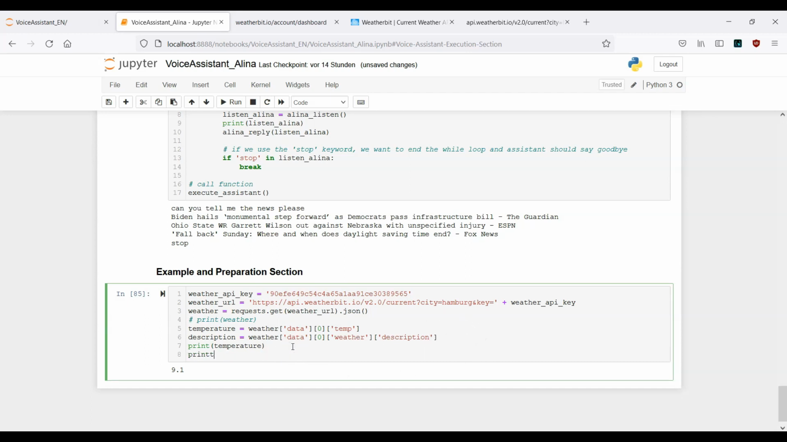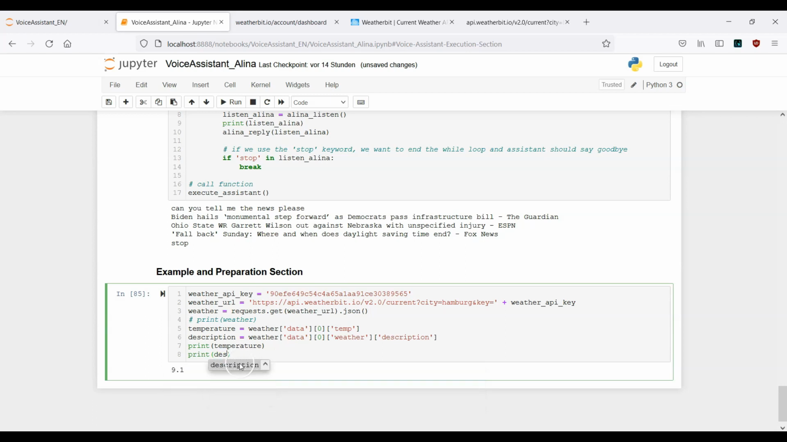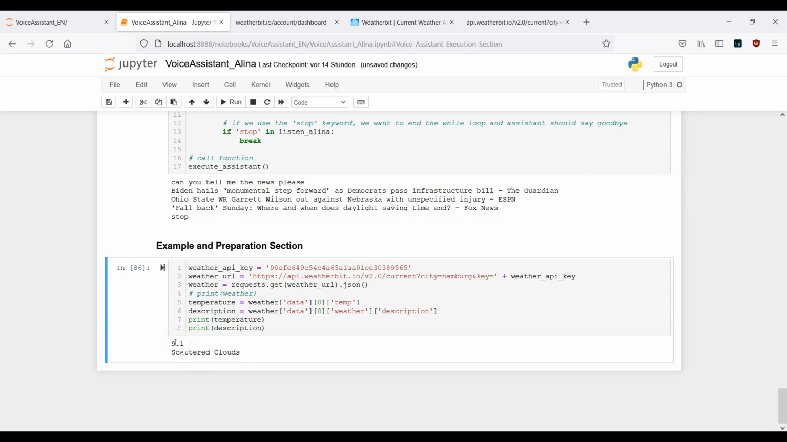And now to make a double check, again, let's print out the description. Let's go ahead. And now you see here, these are the two pieces of information we are searching for: 9.1 degrees and scattered clouds. So this is actually the whole logic behind it.